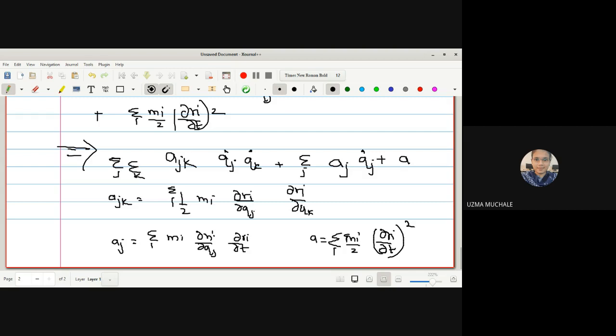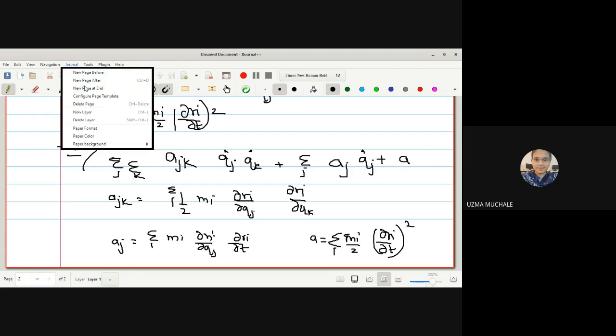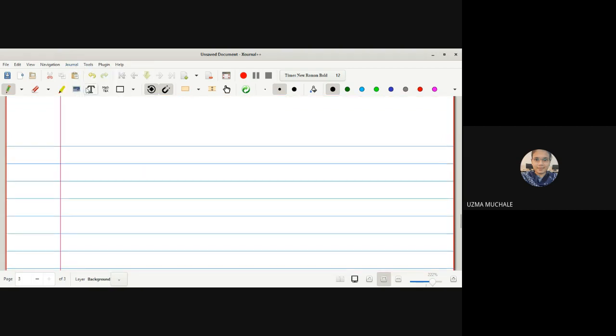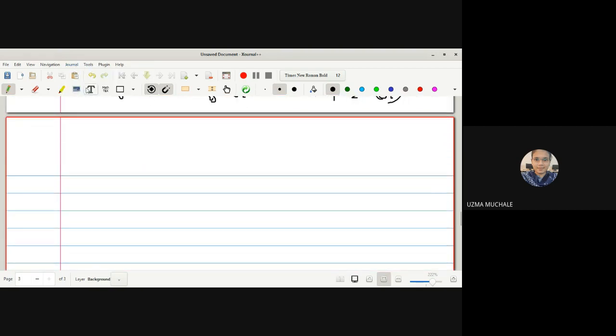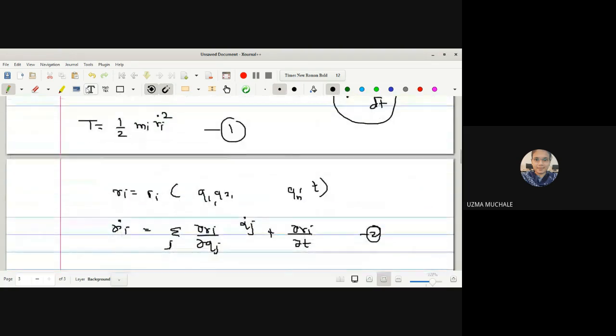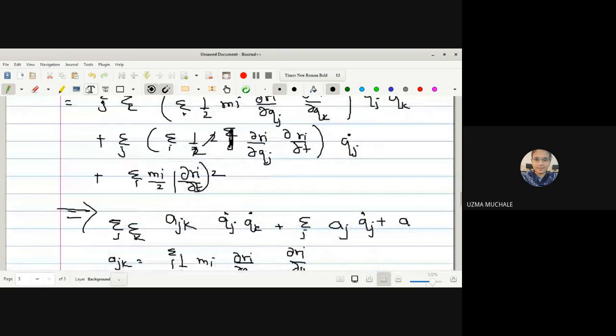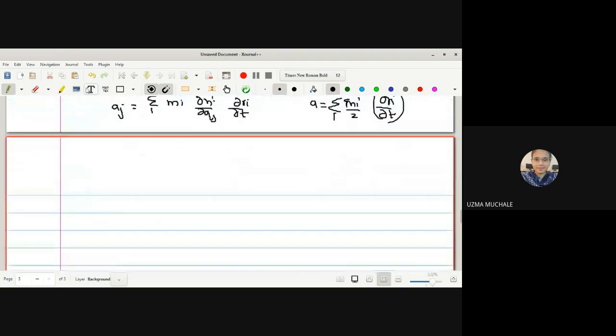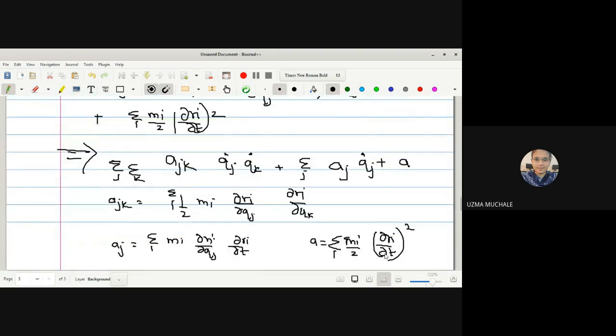But given that it does not involve time t, as it is a scleronomic system, we can eliminate those terms. But first let us rewrite the equation. Okay, so we have equation number 2 written. Now let us name this equation number 3.